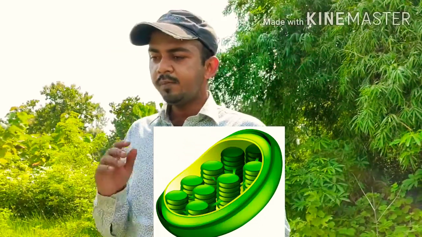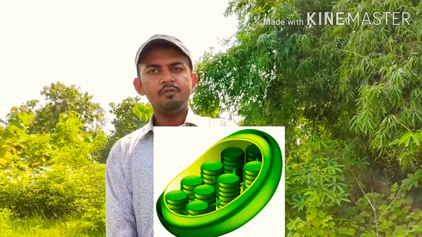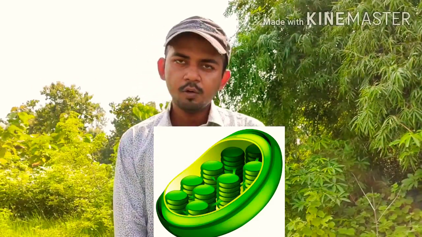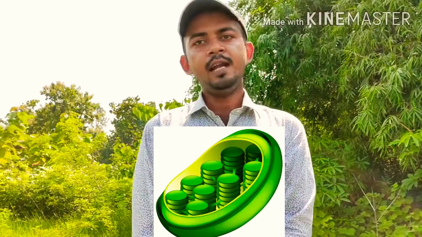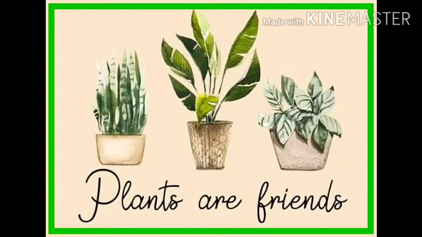Okay, so this is present in all the cells of all the green plants you can see in the world. And this is the only thing, chlorophyll, which can do photosynthesis, which can trap the solar energy and convert it into the energy which we can use. So this is where all the food present on this planet comes from.